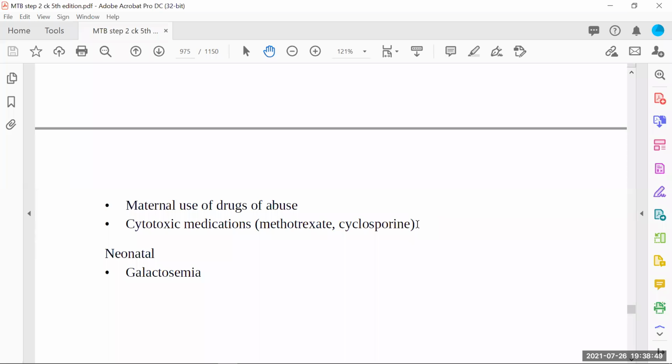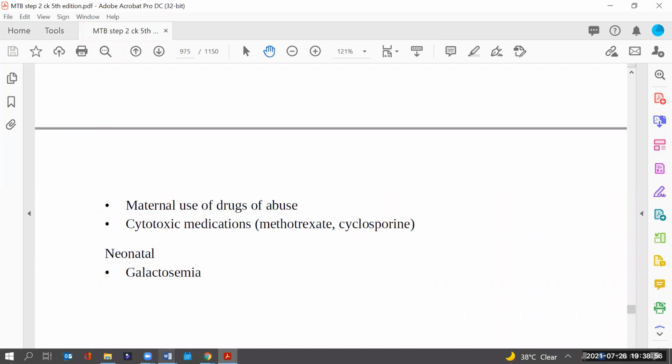Most of the time, you will receive the questions where they are only asking about the maternal things. So let's have a very recent recall. Look at recall.